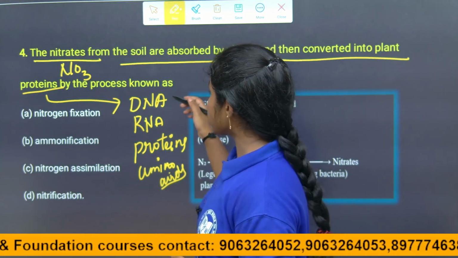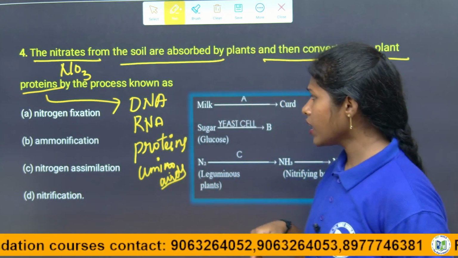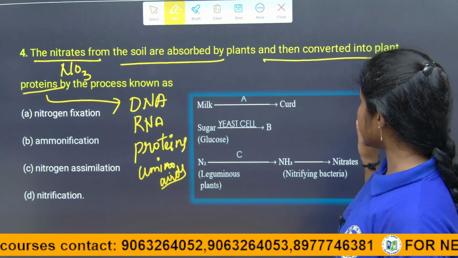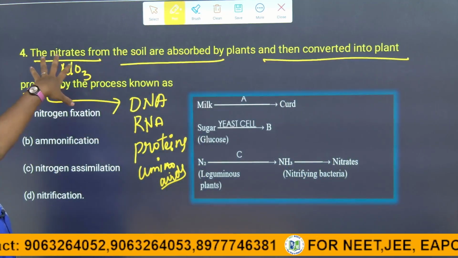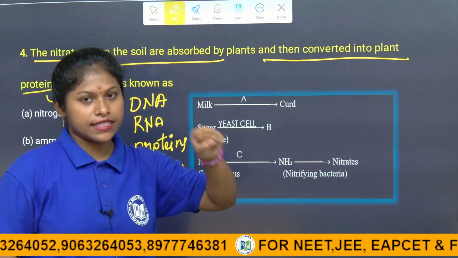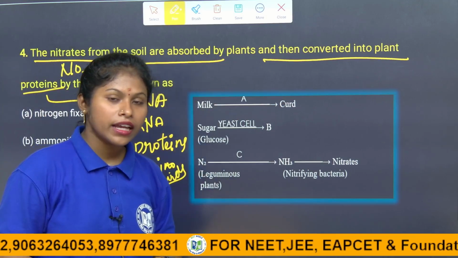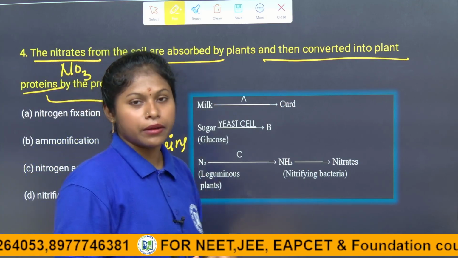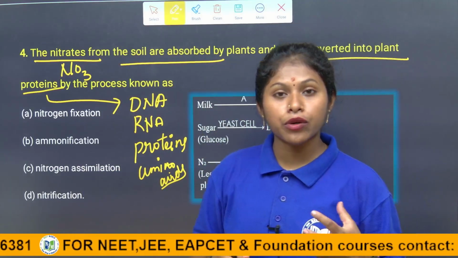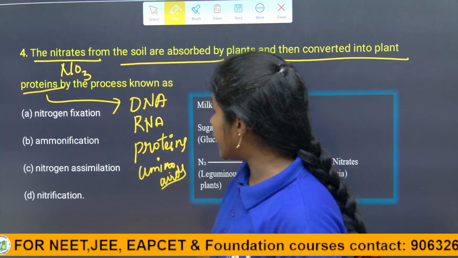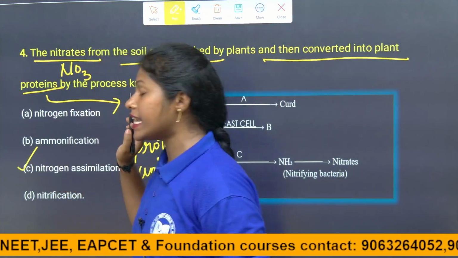So here they are asking for the process. After the nitrates from the soil are absorbed by the plants, what are the plants doing? They are incorporating it into their plant bodies and structures, which means nitrogen is being assimilated in their body. That is why the process is known as nitrogen assimilation.